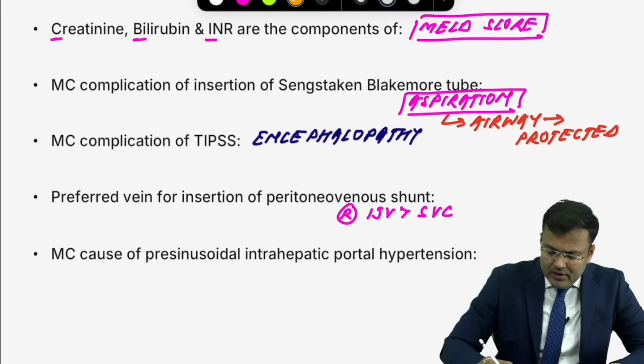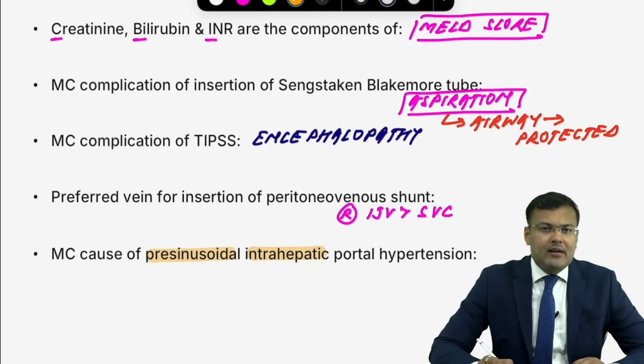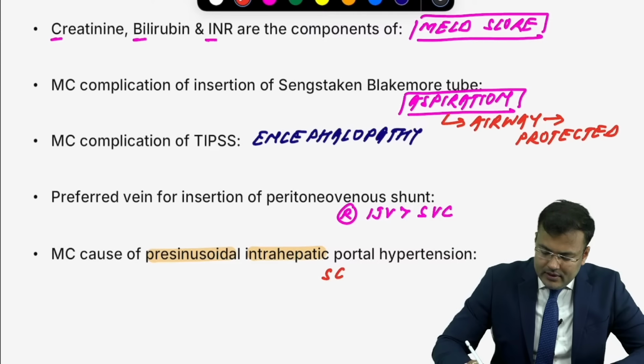Next question. Most common cause of pre-sinusoidal intrahepatic portal hypertension, you know, it is schistosomiasis. So you know the answer? This is schistosomiasis.